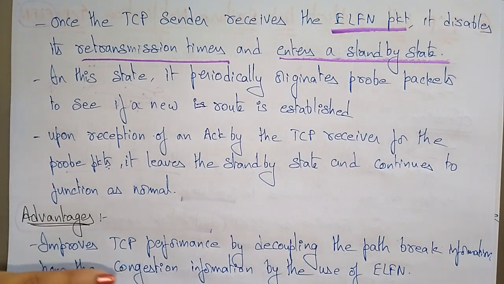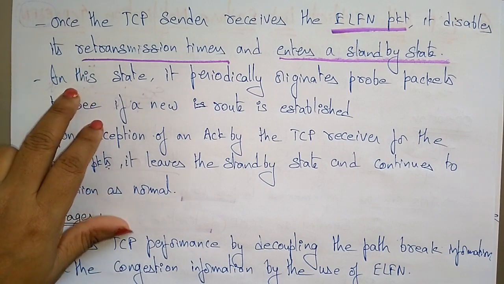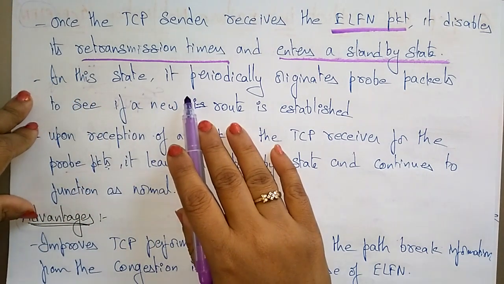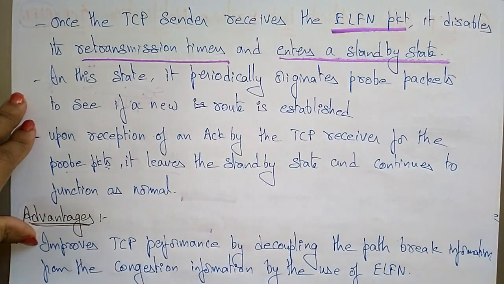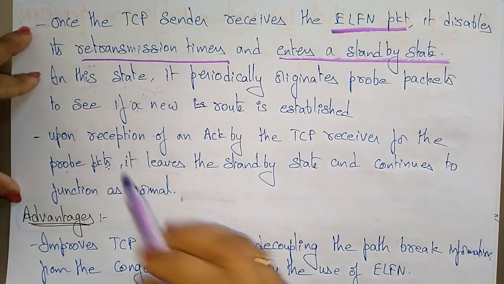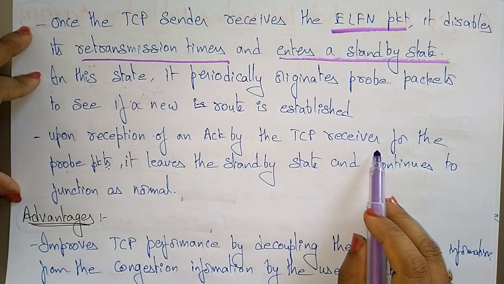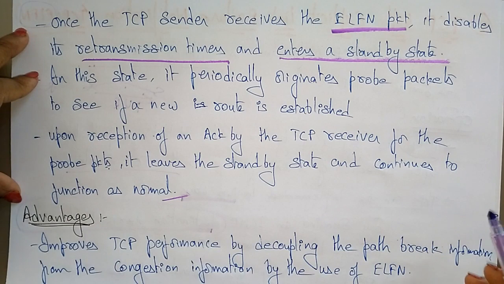In the same way here, whenever it receives that packet, the sender disables the retransmission timers and enters a standby state. In this state, it periodically originates probe packets to see if a new route is established. Upon receiving an acknowledgement from the TCP receiver for the probe packet, it leaves the standby state and continues to function as normal.